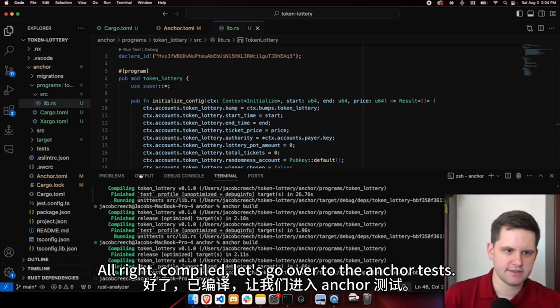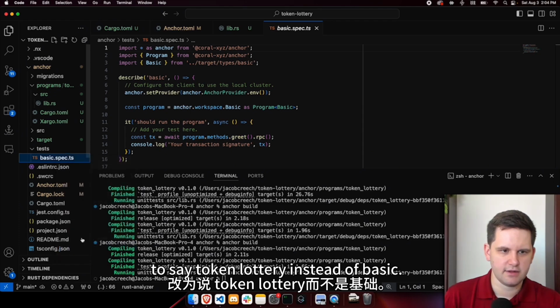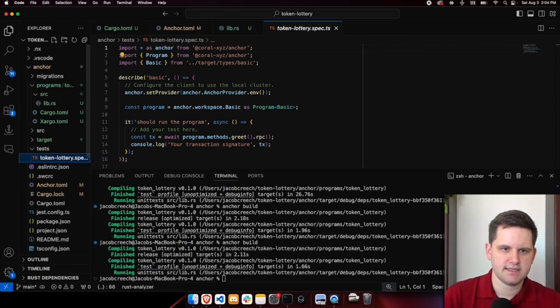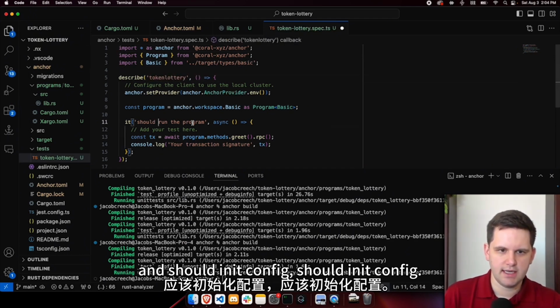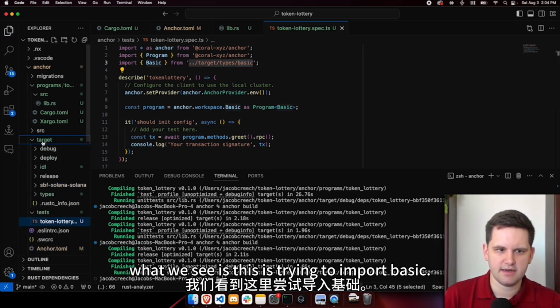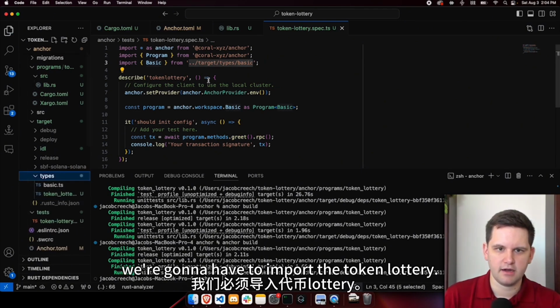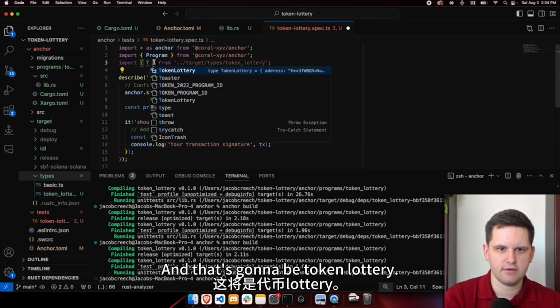All right, compiled. Let's go over to the anchor tests. We're going to update this to say token lottery instead of basic. So token lottery.spec.ts, and I'm going to call this the token lottery, and should init config. What we see is this is trying to import basic. Instead of basic, we're going to have to import the token lottery.